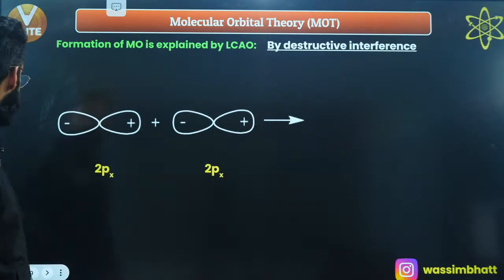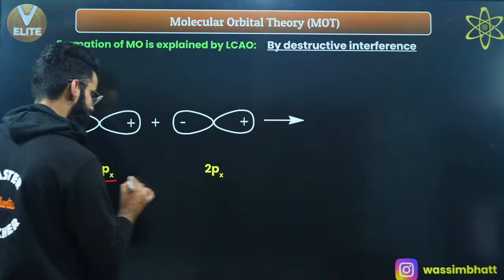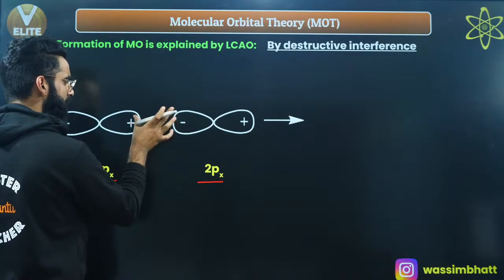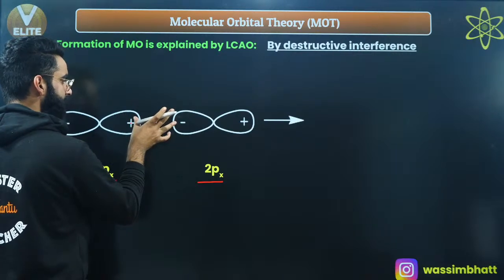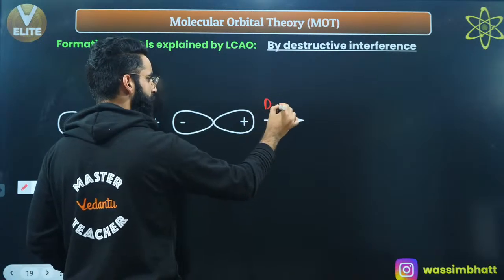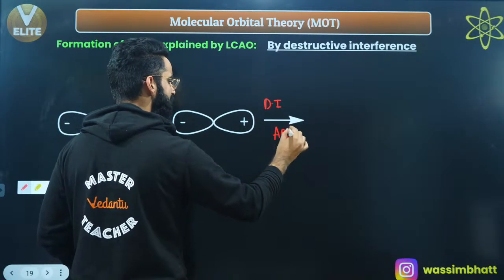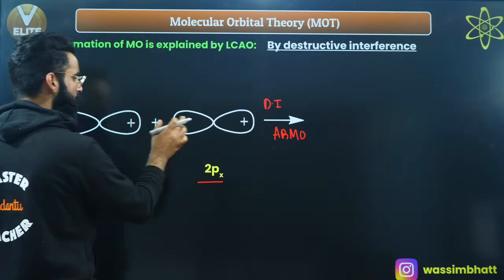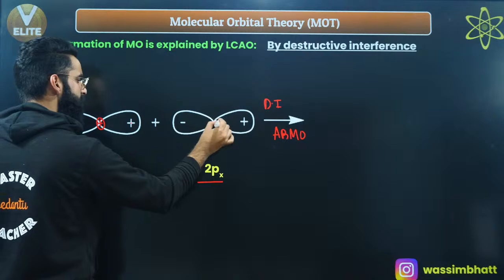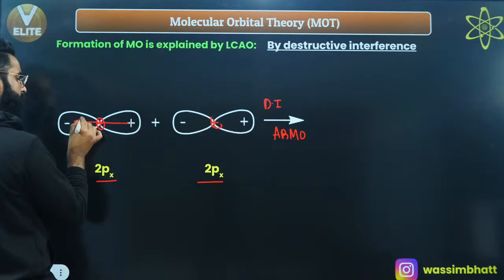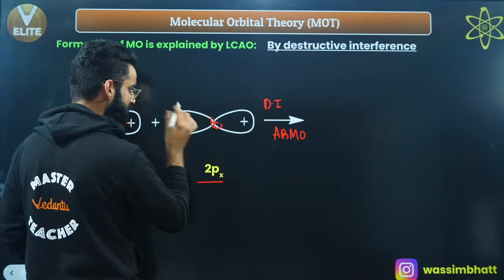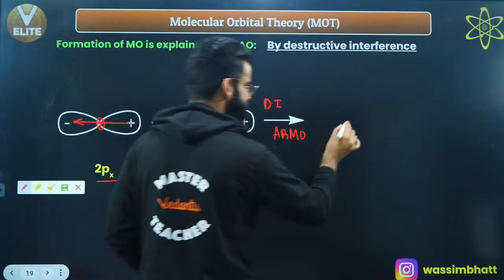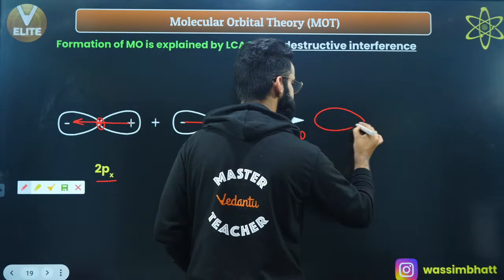Let me take a few more examples. This is 2px, this is 2px, right? They are going to show destructive interference, positive, negative, opposite signs on the same side, right? Destructive interference leads to the formation of the anti-bonding molecular orbital, and in the anti-bonding molecular orbital, the electron density in between the nuclei will decrease. So how will the electron density in between the nuclei decrease? The electron density in this lobe will shift in this way, and the electron density in this lobe will shift in this way. What is going to happen due to that? Due to that, you get something like this.